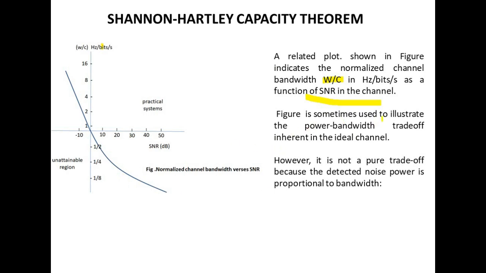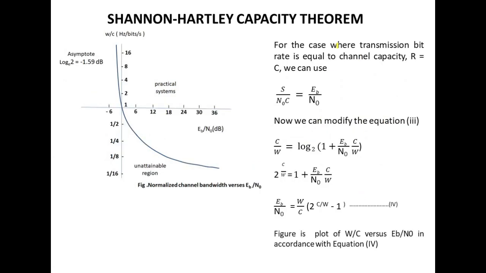The figure is sometimes also used to illustrate the power-bandwidth trade-off inherent in the ideal channel. However, it is not a pure trade-off because the detected noise power is proportional to the bandwidth. For the case where the transmission bit rate is equal to the channel capacity, that is R = C, we can use S/(N0 C) = Eb/N0.